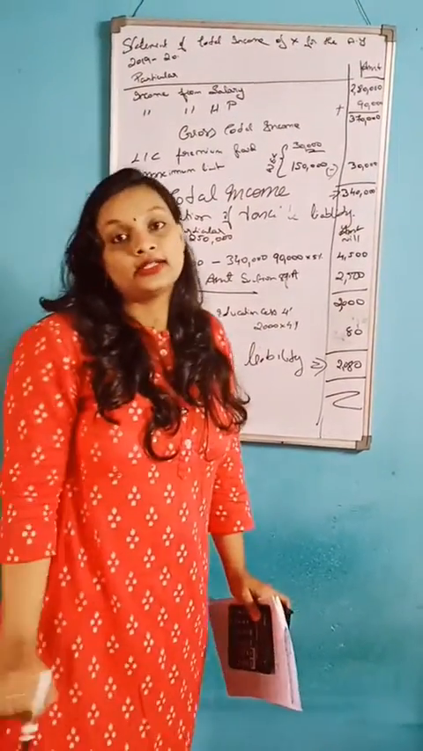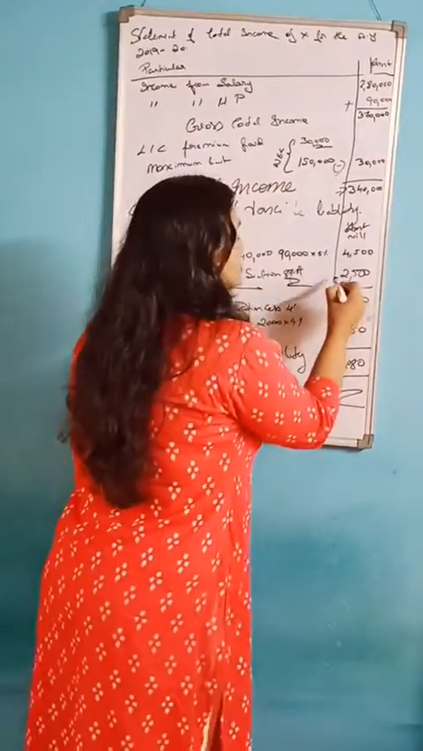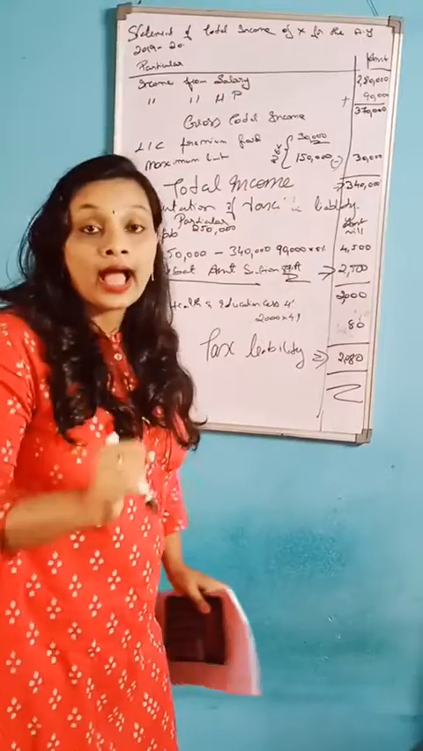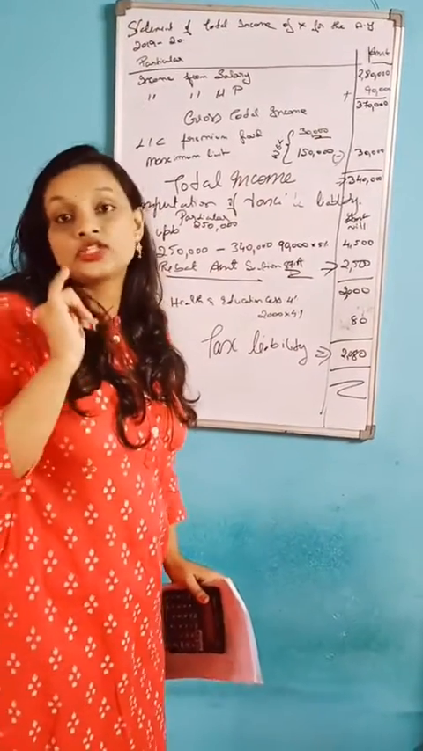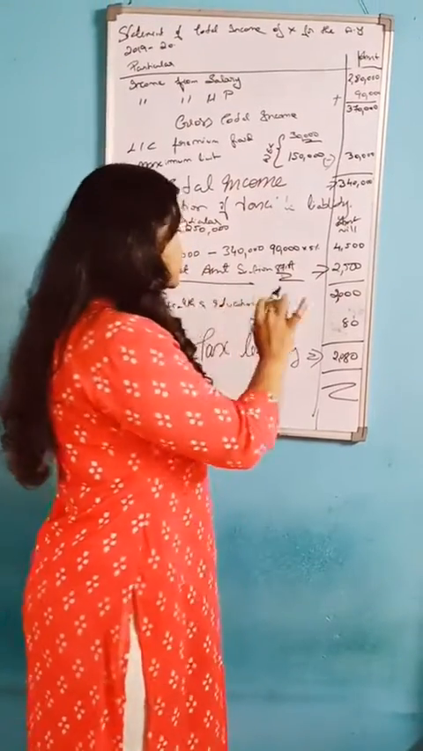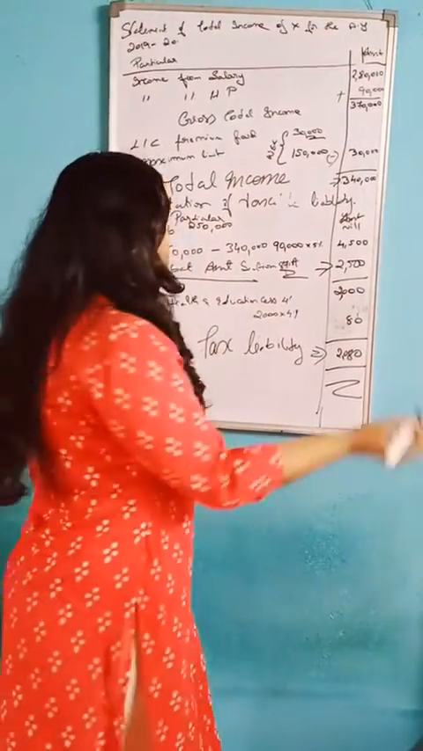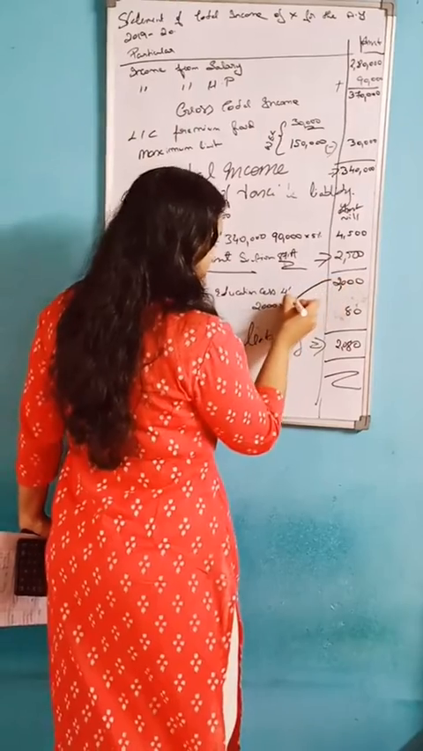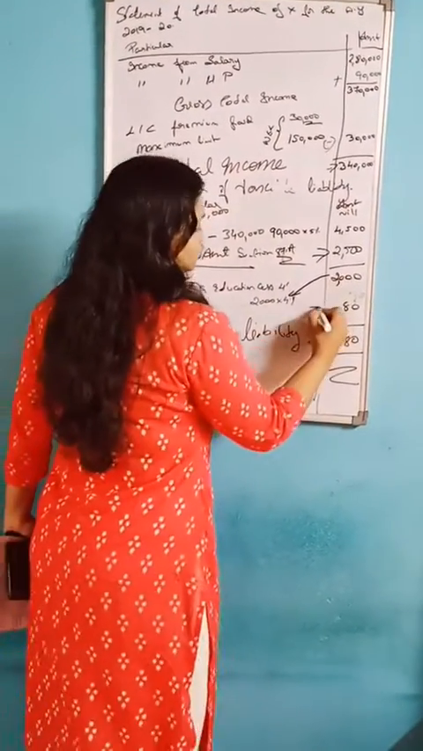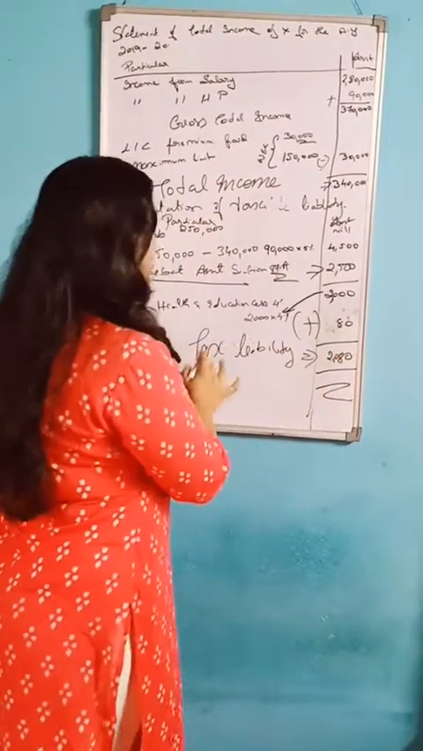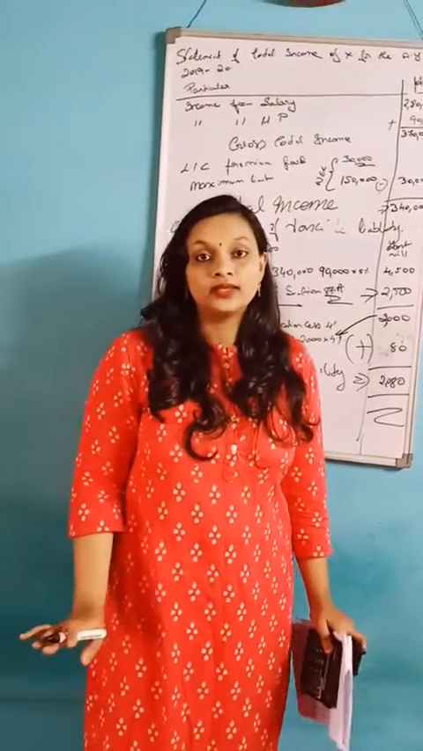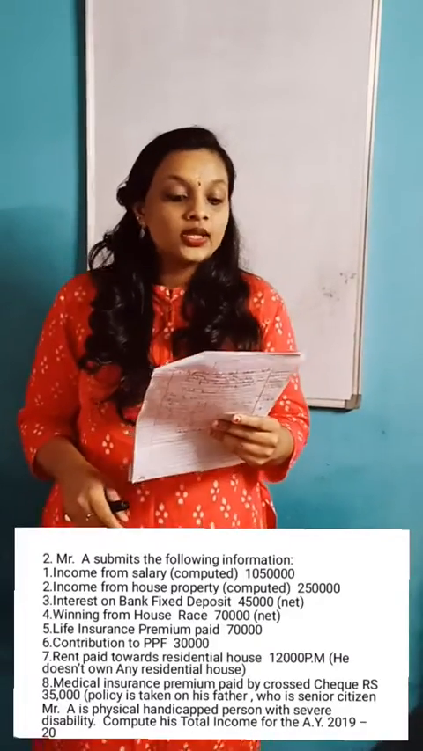the section 87A. Okay, that is 2,500. Then you should add the cess value, the health and education cess, that is 4%. While calculating this amount, that is 2,000 into 4%, you will get 80, and then you should add, so you will get the tax liability 2080. Okay.